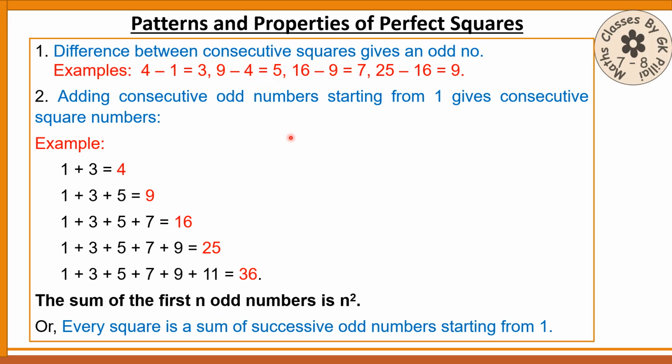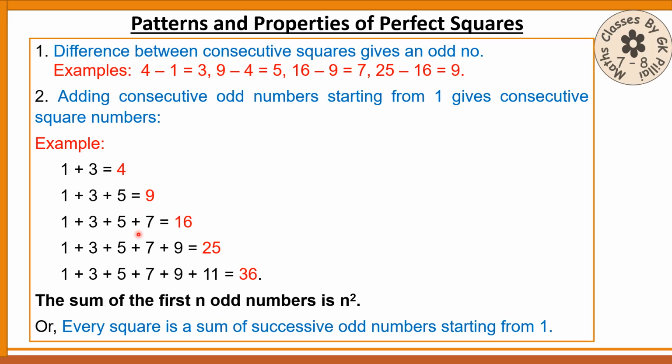The next one, adding consecutive odd numbers starting from 1 gives consecutive square numbers. This is a very important one. Two consecutive odd numbers we are adding, we are getting 4. 4 is a perfect square number. 1 plus 3 plus 5 is 9, which is a perfect square number. Square of 3, because there are 3 numbers and the square of 3 is 9.